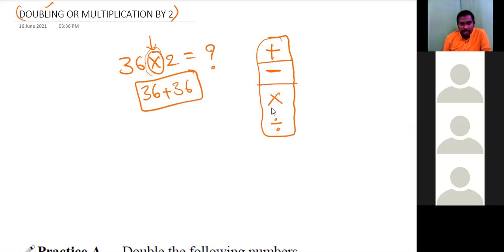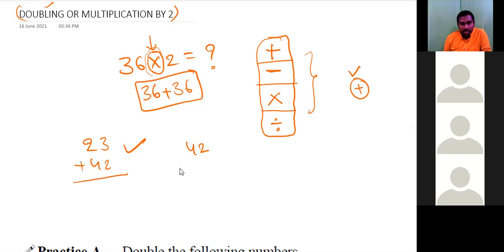If you ask me how many mathematical operators are there, I will not say all these four. I will say only one. Only one mathematical operator is there, that is addition. Sir, how can we say this is addition? Simply see any numbers, 23 and 42. It is addition. Addition is okay.